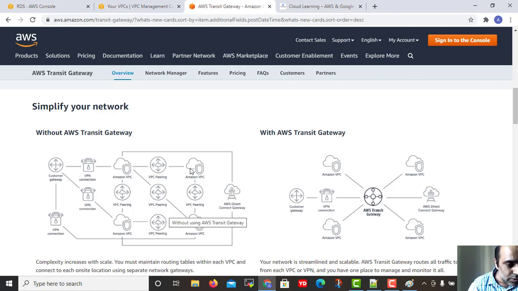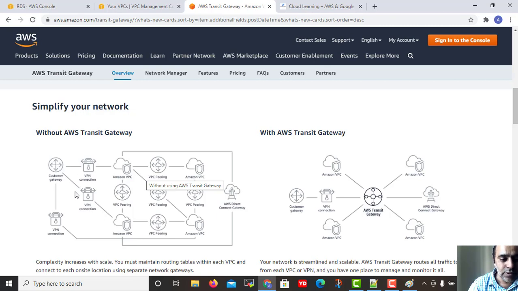We have VPC 1, 2, 3, 4, and I created a lot of connections there, VPC peering connections 1, 2, 3, 4, 5, as I showed you in the diagram. So a lot of connections are required if everybody wants to talk to each other. Then there was one VPN connection, and we need to create one customer gateway. With a VPN connection only we can talk to our AWS VPN.